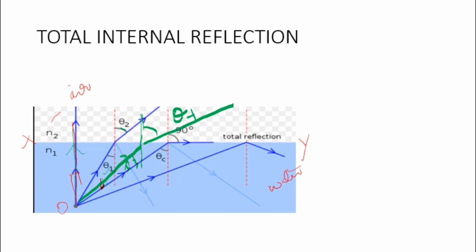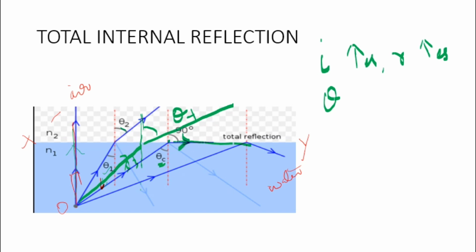So as the angle of incidence i increases, we have seen that the angle of refraction r also increases. At a particular angle of incidence, we are marking it as theta c, and for that angle of incidence the refracted ray is just grazing the line of separation between the two media.